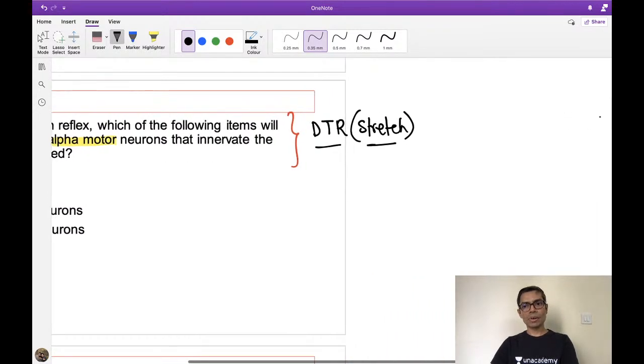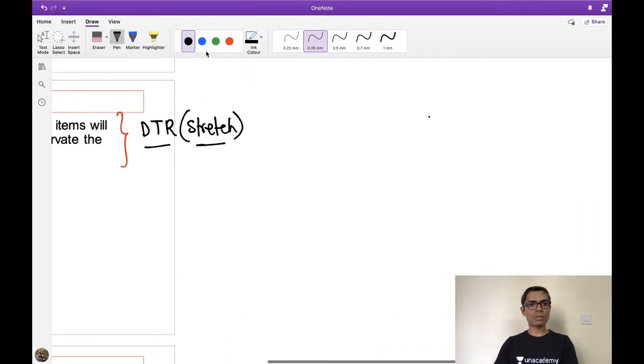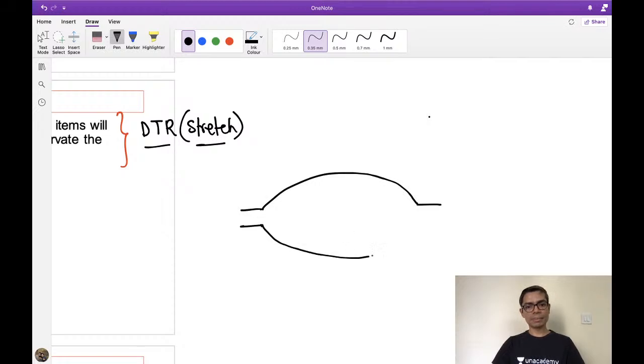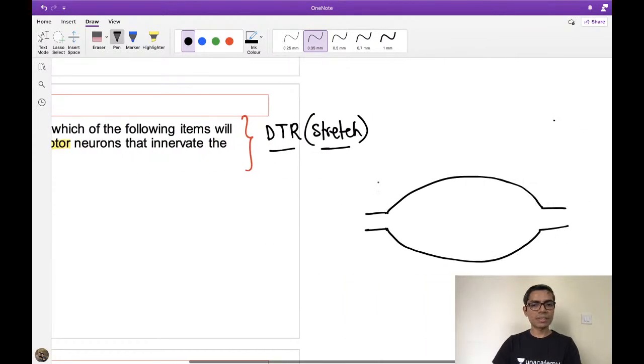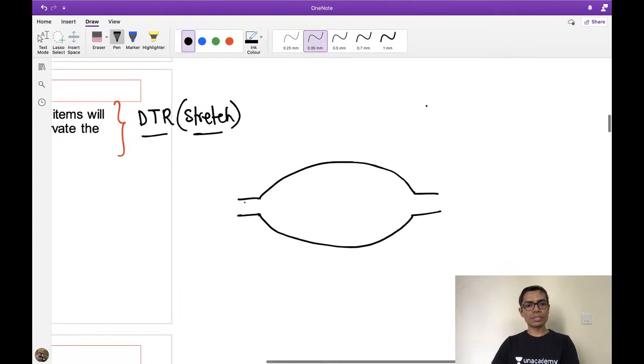So if I draw a quick diagram, because the next question is also based on this. Suppose this is the muscle which is being stretched, for the patellar tendon reflex. Suppose this is your quadriceps muscle group, right? Whenever you are hammering the patellar tendon, what will happen? There will be stretching of this muscle.